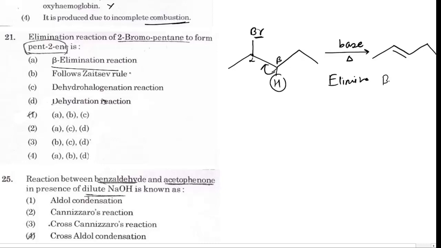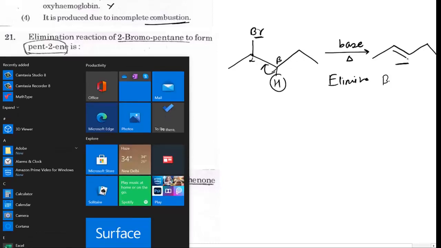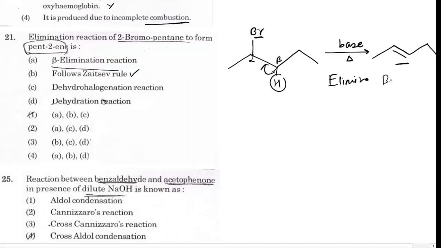The elimination takes place according to the Zaitsev rule, or Saytzeff rule, and hence the more stable 2-pentene is formed as a product. So 2-pentene is the major product. The reaction takes place according to Saytzeff elimination.